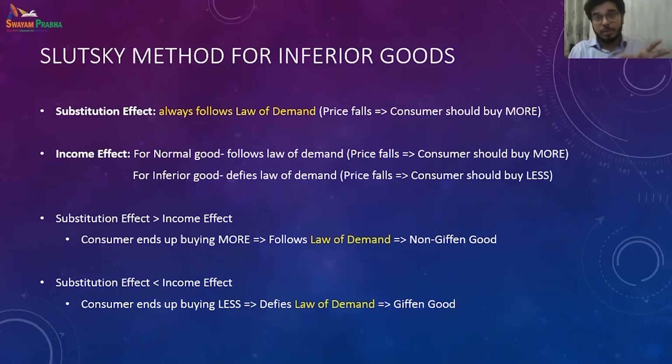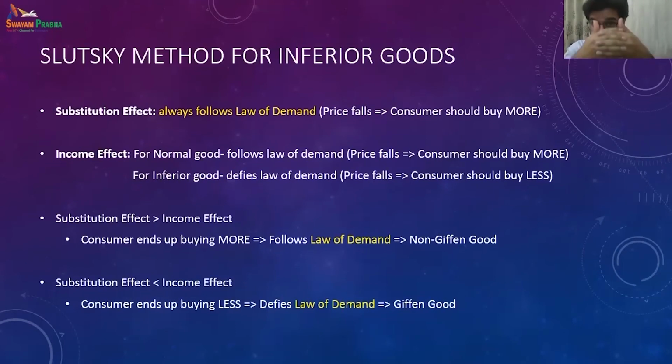If it is a non-Giffen good, then the impact of income effect, that price has fallen so you should not buy that, is weaker than for the Giffen good. So if the income effect is stronger in case of a Giffen good, then that dominates the substitution effect, and they say price has fallen, you should not buy more.